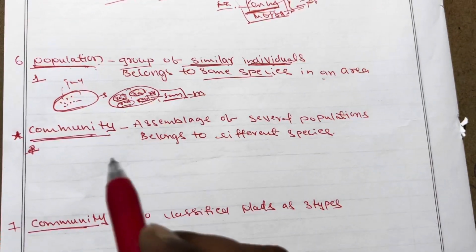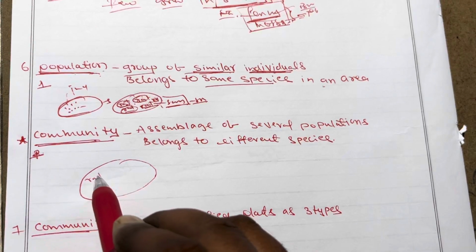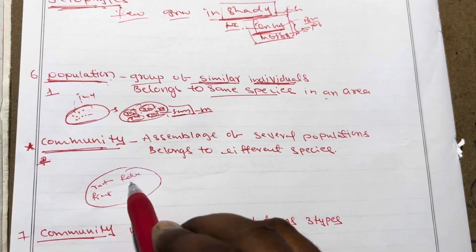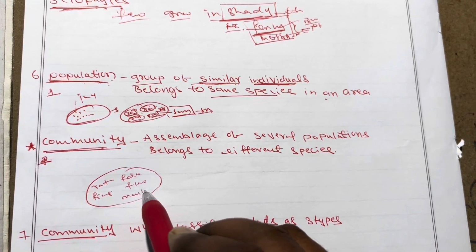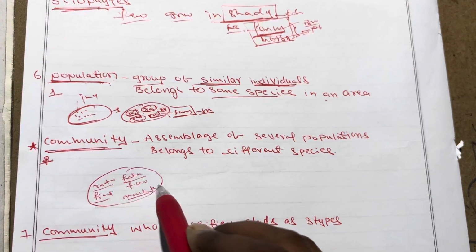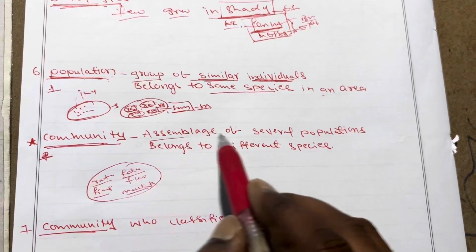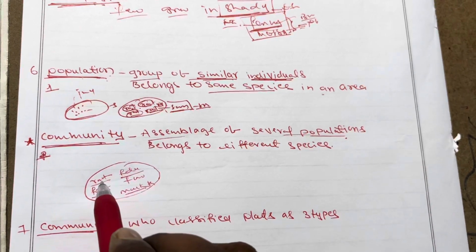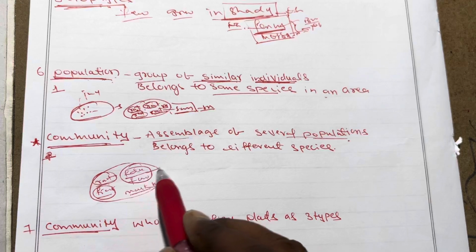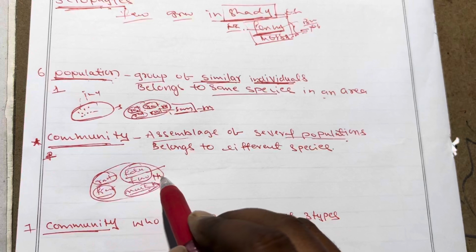Whereas community means, for example, in this place there are a few rats, at the same time a few frogs, a few dogs, a few cows, a few monkeys. Rat, frog, dog, monkey. So different species together form an assemblage, a group of several populations: rat population, frog population, dog population, cow population, monkey population, human population.